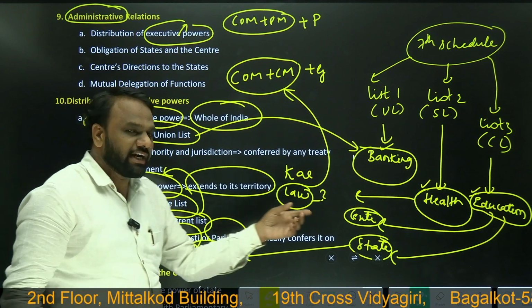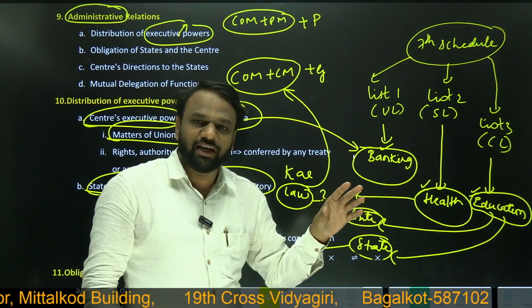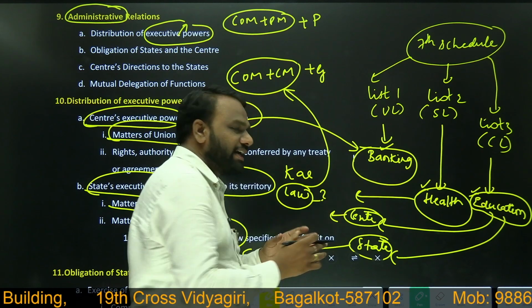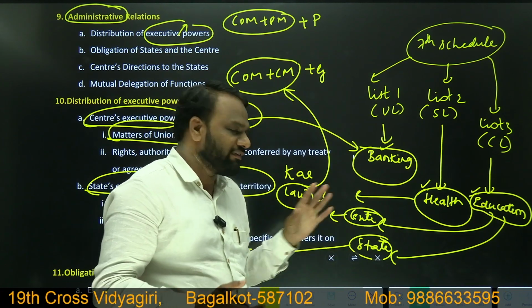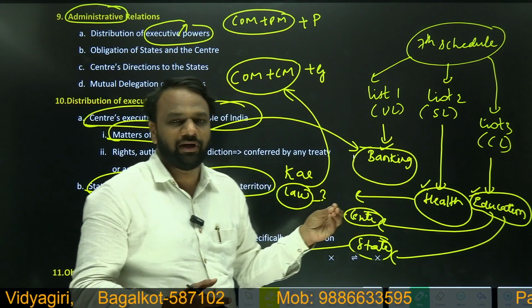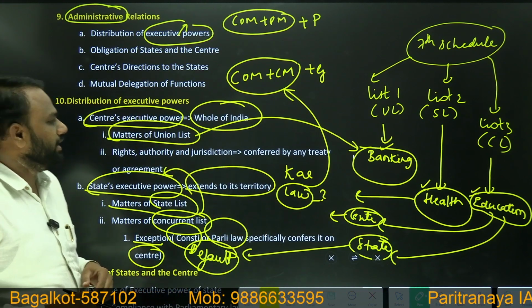It means if the center, while making the law, says that it has to be implemented by the center, then that law will be implemented by the center. If while making the law the center does not specify who should implement it, then by default the state will implement it. Otherwise, if it is explicitly mentioned, then the center will implement. Otherwise, by default the state will implement. Okay. So very important, very important.